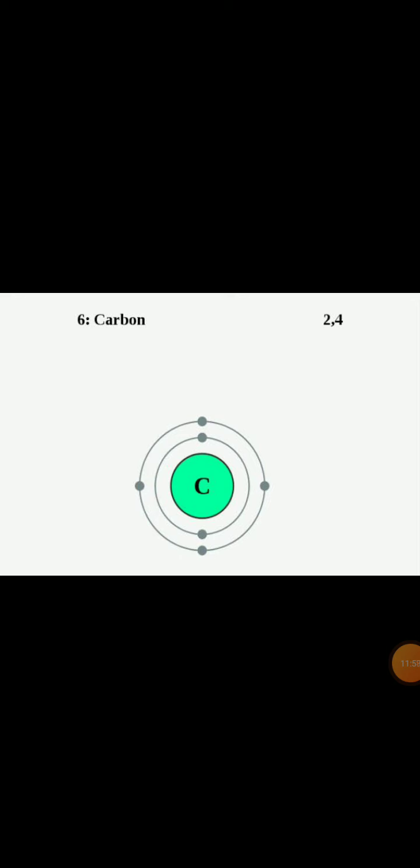We have 6 total electrons, from which 4 are valence electrons, and those 4 electrons will be shared. As a result, there will be a small size of carbon atom.